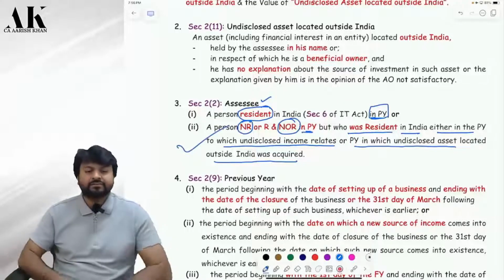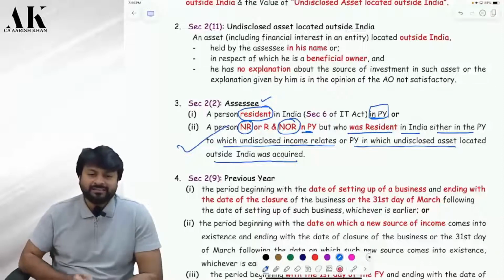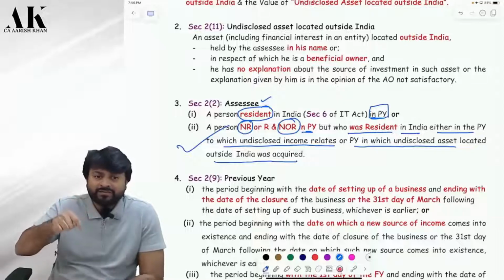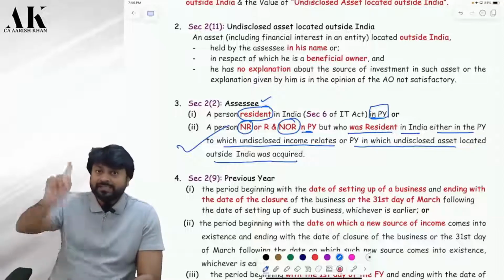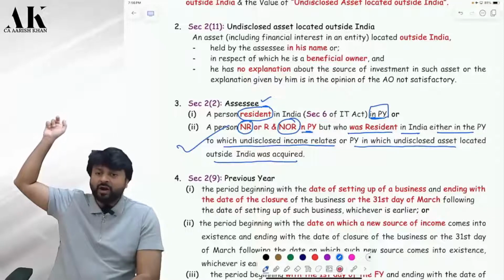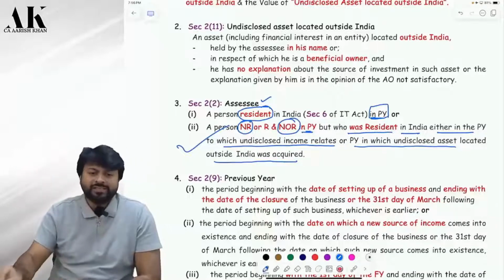Check. Did you understand? Tell me honestly, did you understand? So today, as per point number 2, today you are what? But the year in which you hid the income, in that year you are what? Then you are also an assessee. Are you clear?